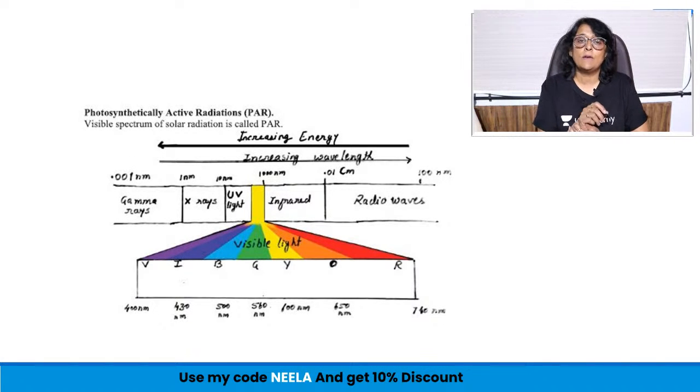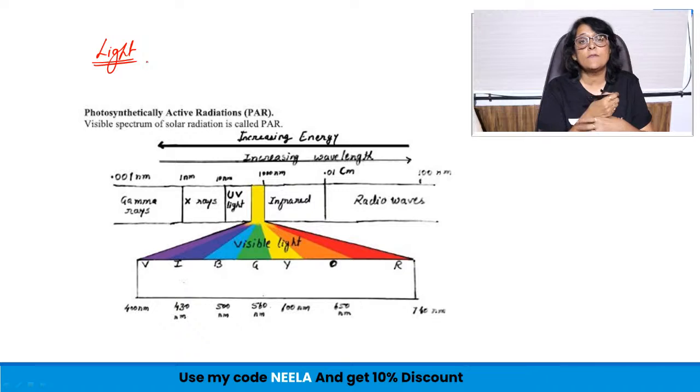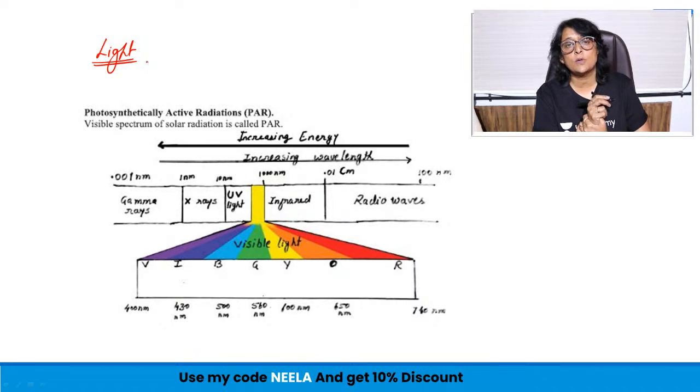Alright, coming to our topic, that is photosynthesis, and today in that, one factor or one thing that is included is light. Because when we say photosynthesis, in the previous lecture we talked about the requirements: carbon dioxide, water, pigments and light. Carbon dioxide is taken from the atmosphere through stomata. Water is absorbed by the root hair from the soil. Chlorophyll and other pigments are present in the plant itself.